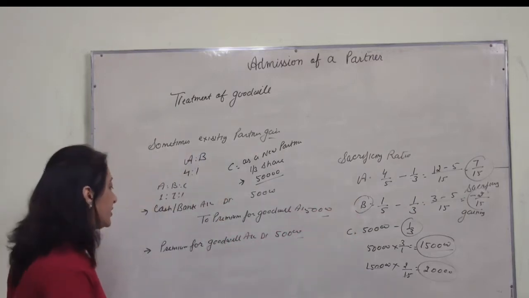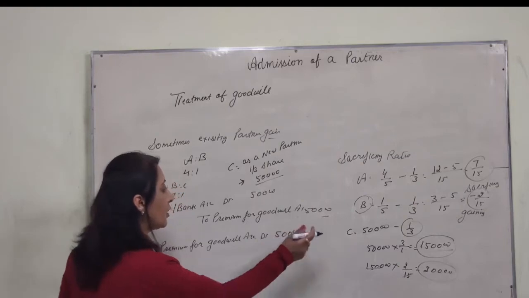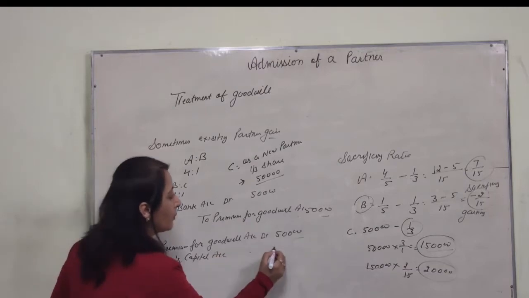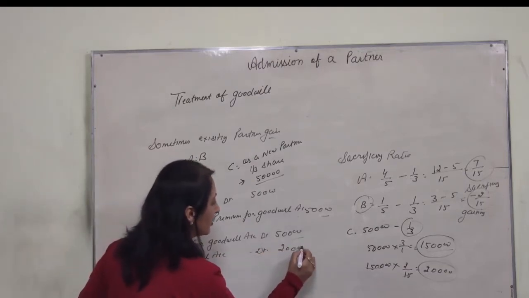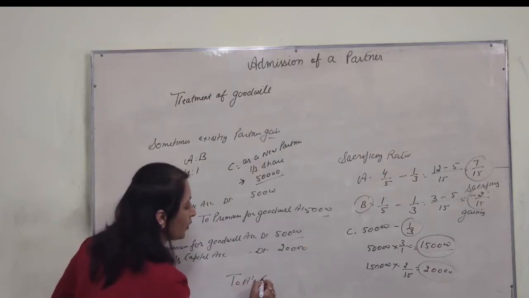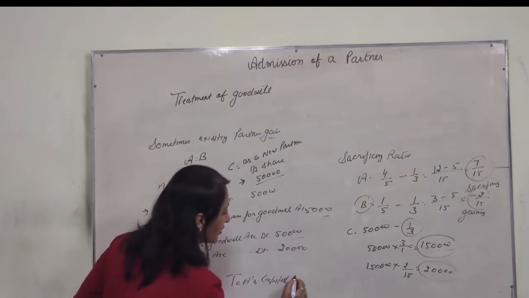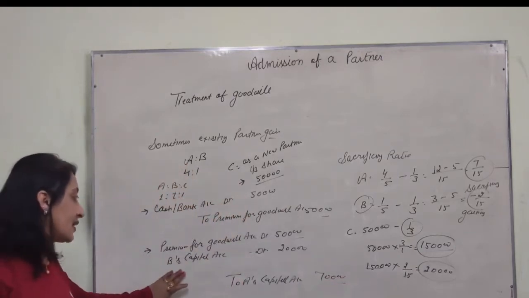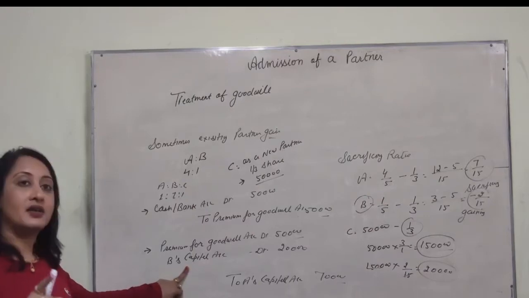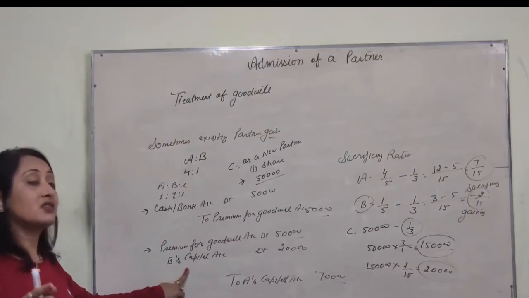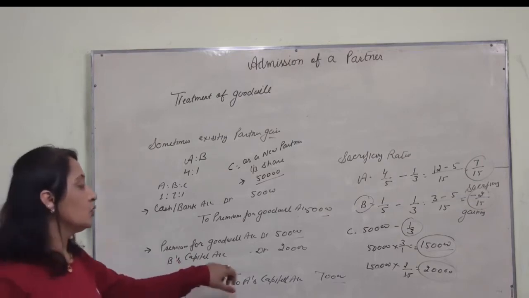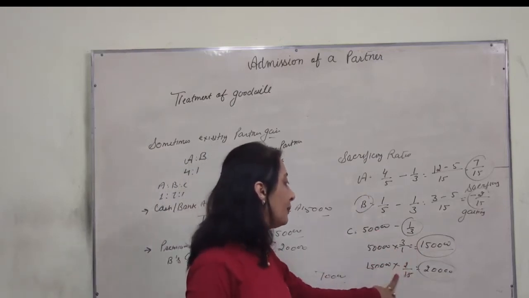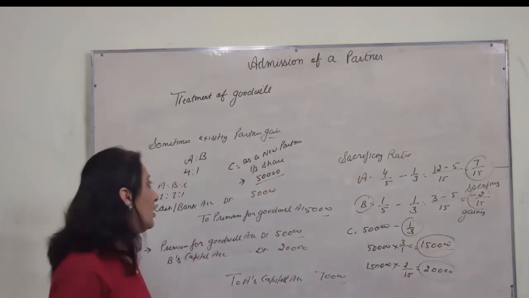So what will be the journal entry? Premium for goodwill account 50,000, B's capital account rupees 20,000. A is sacrificing, so to A's capital account rupees 70,000. Existing or old partner is debited. In that case, when he is gaining, you will calculate the amount of goodwill first. You will gross up, then you will find out the total goodwill, and then the gaining share.